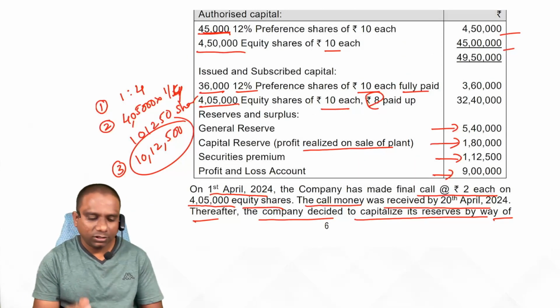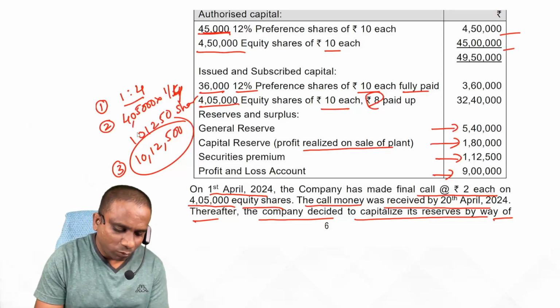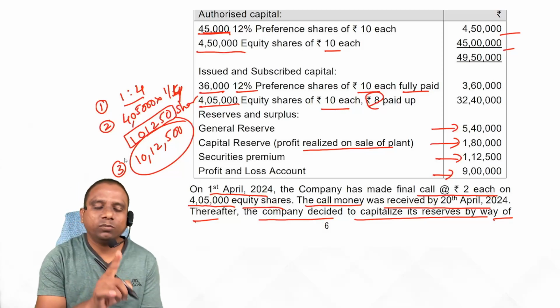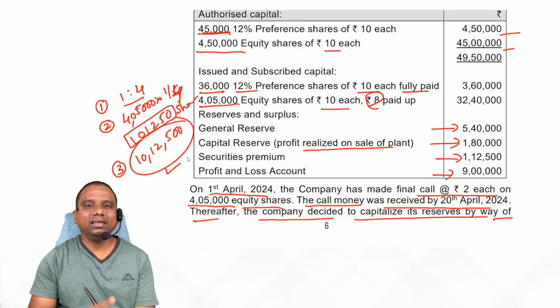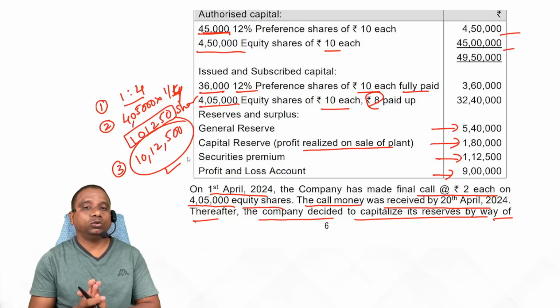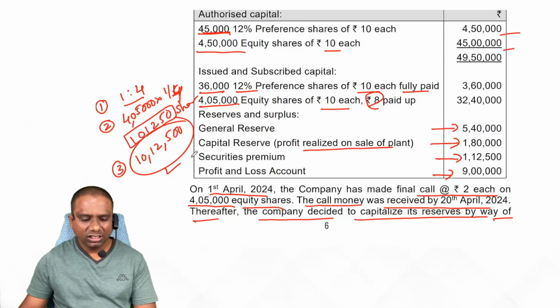Follow these steps. Simple. First, calculate the bonus ratio. Second, calculate the number of bonus shares to be issued. After that, multiply the number of bonus shares issued with the face value. You get 10 lakh 12,500. This much of bonus shares we have to issue. For this, what are the sources here? We have a sequence of sources.